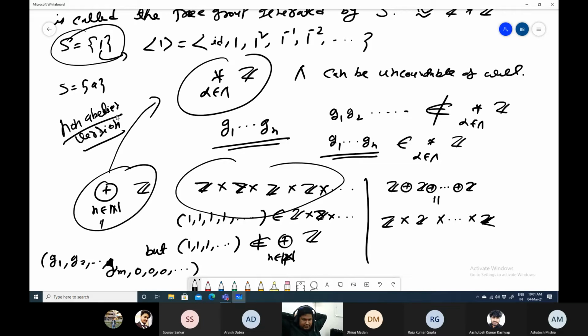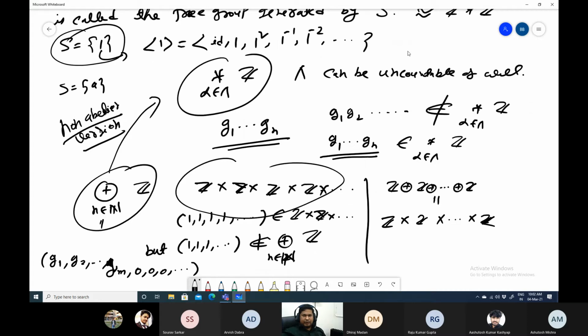Okay, so any other question on free group and free product of groups? We need this concept because when we use the Van Kampen theorem, we will find fundamental groups in terms of this free product of groups only. So that is the reason we need this concept.